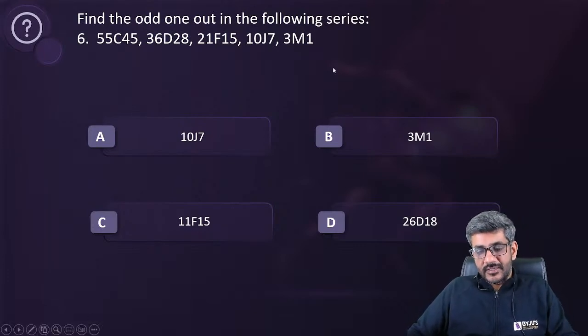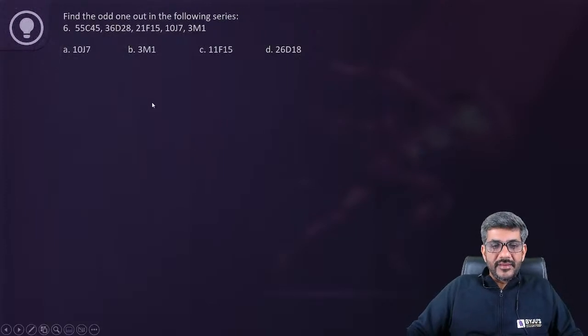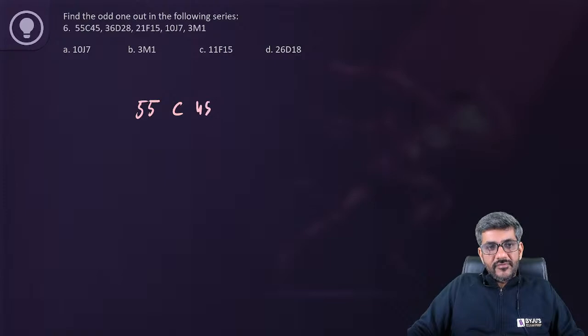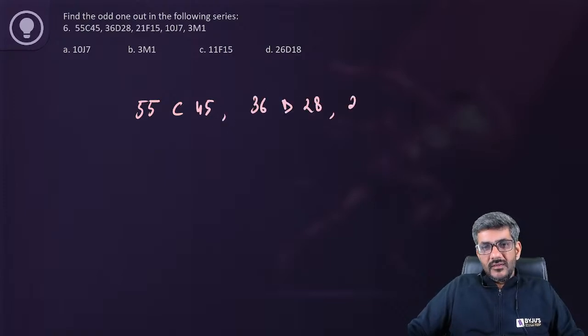Let's start doing it. So now what is happening here? So I have 55, C 45, 36, D 28, 21, F 15, 10, J 7, 3, M 1.